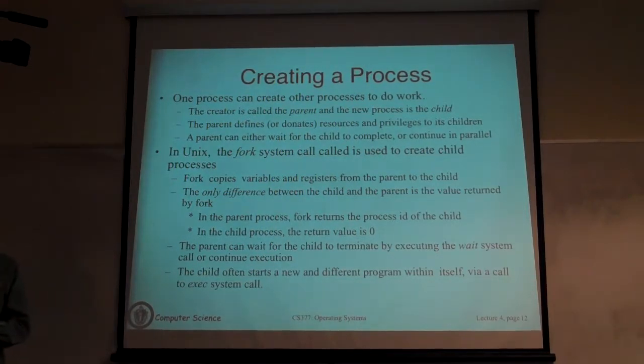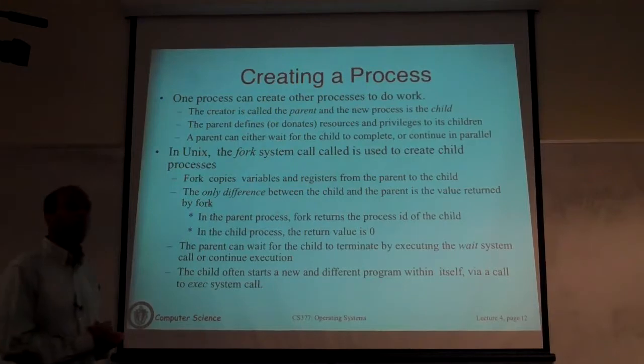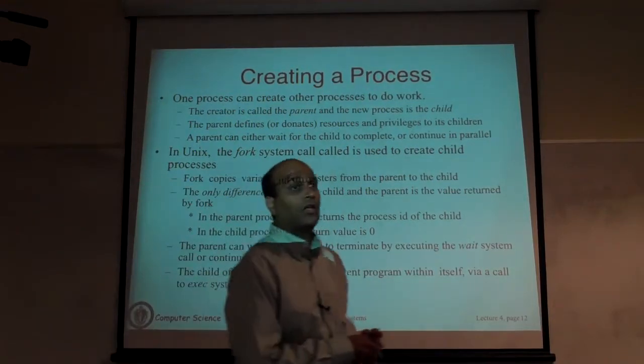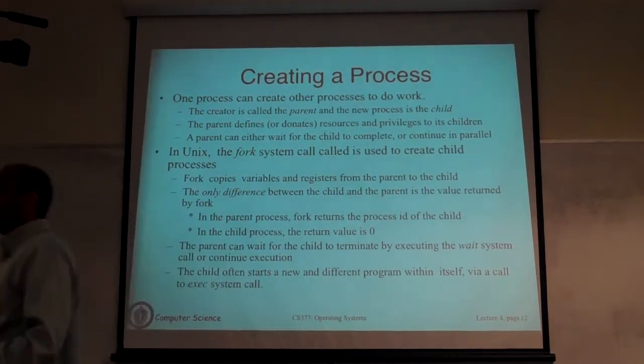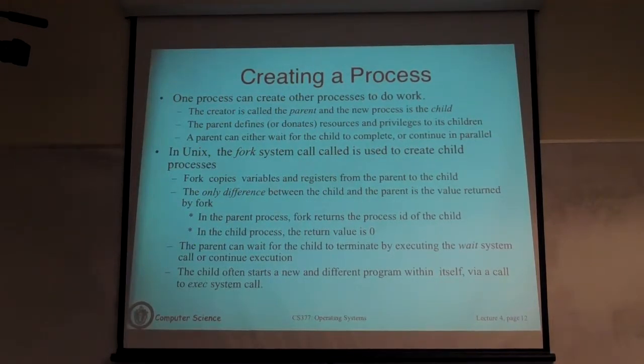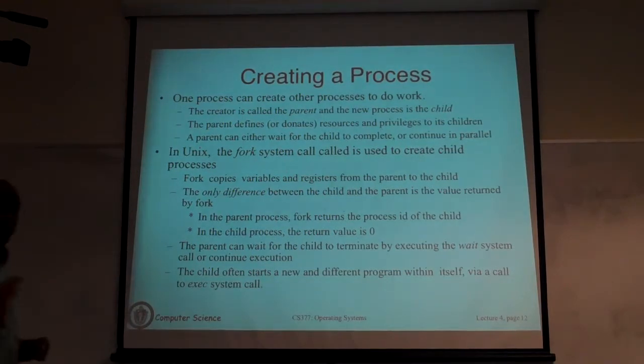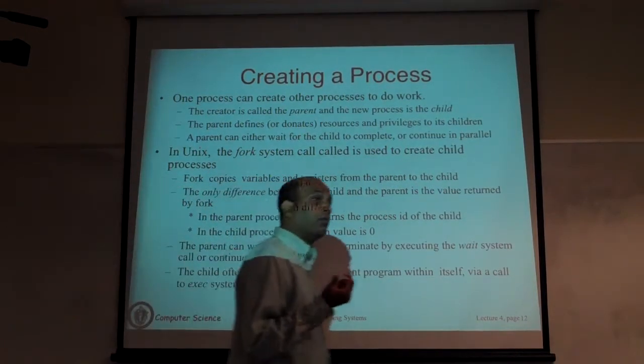So basically, if you want to create a new process, you are going to call fork. You, meaning the parent process, will call fork. That will actually start a new process, and then you can tell the new process to do something. Execute a program. Okay? So this is the basic concept. Now let's try to understand how actually that works.